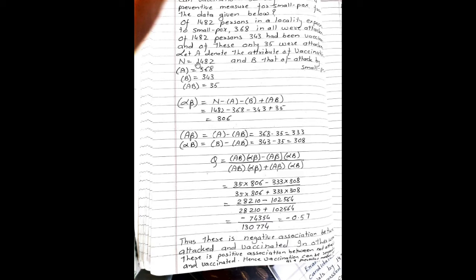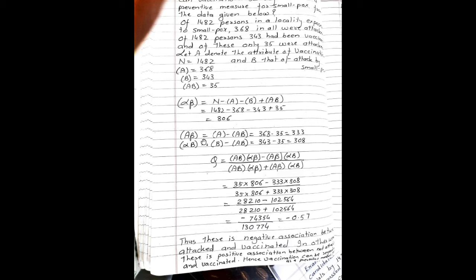So given that the value of N is equal to 1482, frequency of class A is 368, frequency of class B is 343 and AB is equal to 35. We will find the value of alpha beta. Alpha beta, we know the formula as N minus A minus B plus AB, which is equal to 1482 minus 368 minus 343 plus 35. So the answer is 806.